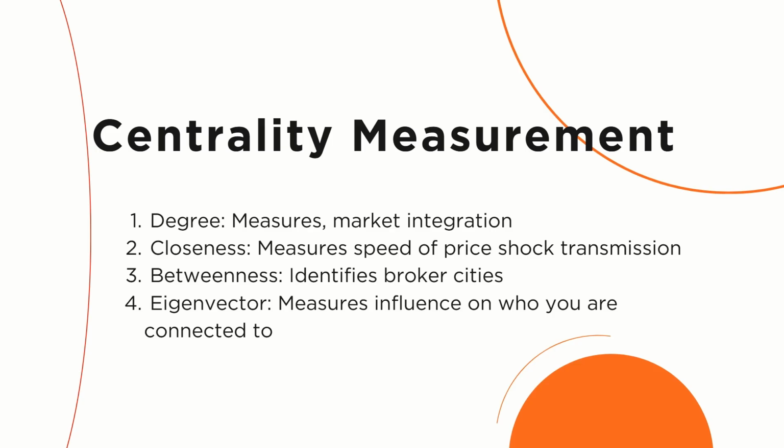Then we have the closeness centrality, which is a measure of how fast price shocks like inflation can travel from a city to the rest of the network. Then we have the betweenness centrality, which identifies distinct economic clusters and the way they are bridging the gaps between them. And then we have the eigenvector centrality, which not only tells us how many connections a city has, but also who they are connected with.